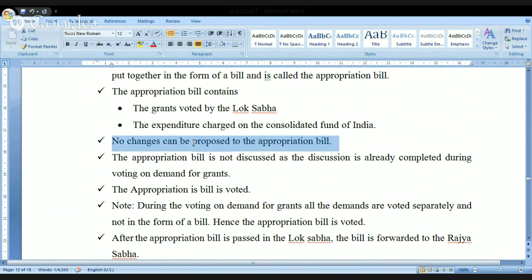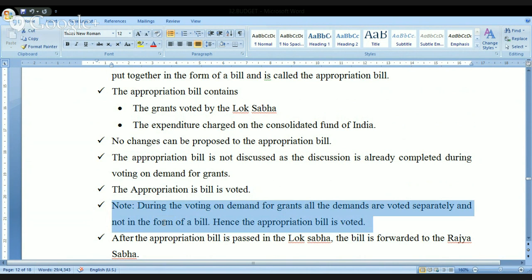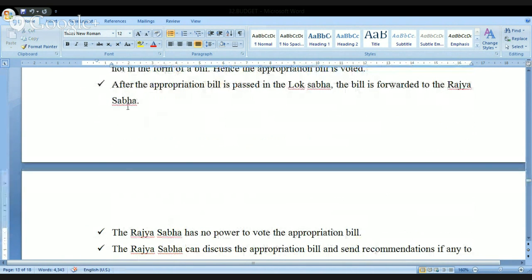No changes can be proposed to the appropriation bill. The appropriation bill is not discussed, as the discussion is already completed during the voting on demand for grants. The appropriation bill is voted. Look at this note: during the voting on demand for grants, all the demands are voted separately and not in the form of a bill. Hence, the appropriation bill has to be voted.